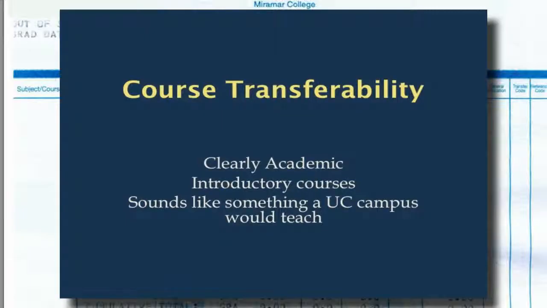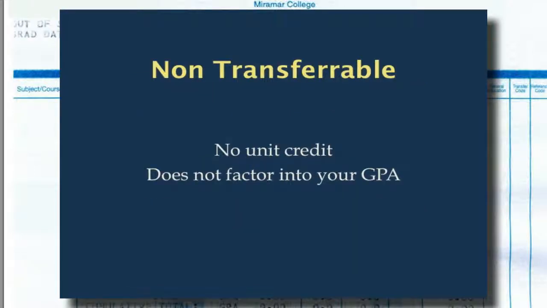Now that you have the basic information about your previous institution, we can continue with course transferability. You can get a good idea of the courses that will transfer by noting that UCSB is looking for courses that are clearly academic. Many general introductory courses, such as general psychology, intro to physics, and introduction to logic, will often be transferable. Courses that are heavily vocational or technical generally will not transfer.